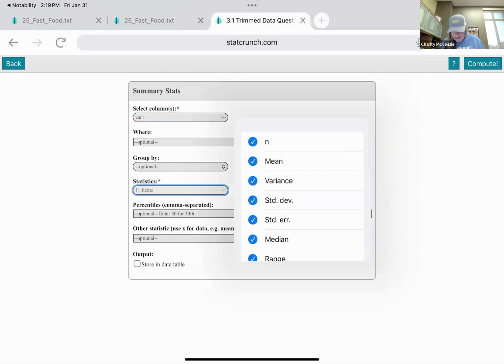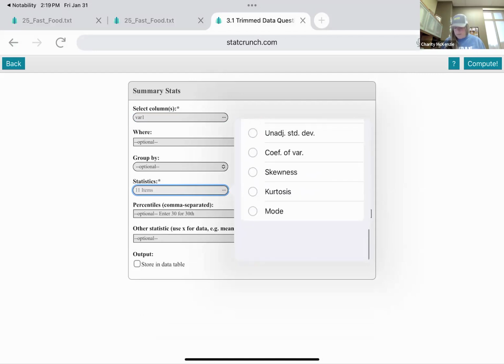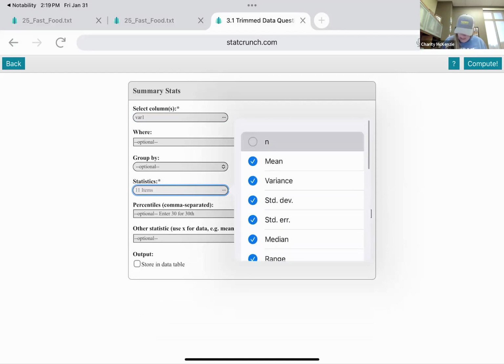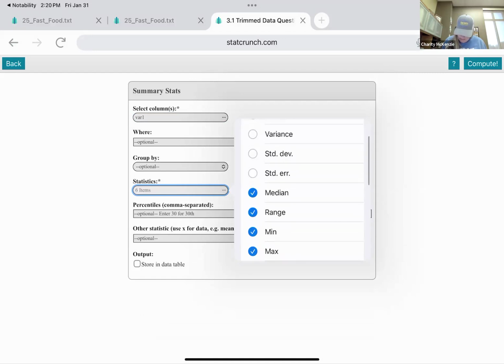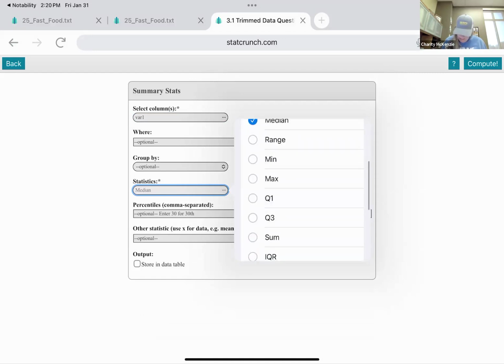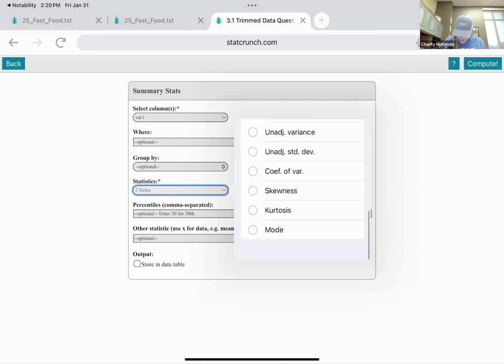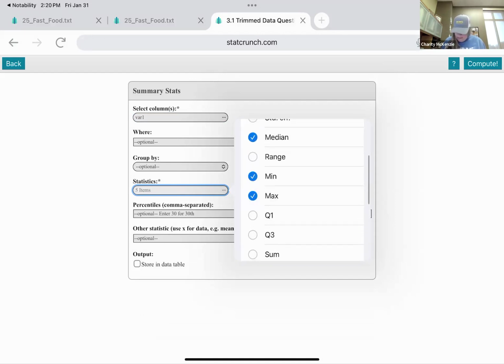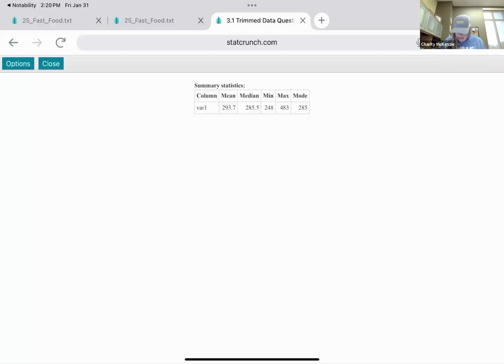And down here, it automatically has these stats picked. And then there's a bunch more that aren't picked. So I am going to actually unpick. Oops, I didn't mean to unpick that one. Okay, I would like mean, median, and mode, and it doesn't do mid-range for you. So you can do min and max and compute. Why would I do min and max for the mid-range? Because you add them and divide by 2. So I can just put those up there for me. So that's how easy it is to get data from StatCrunch.